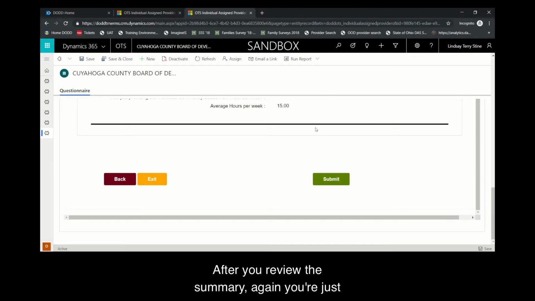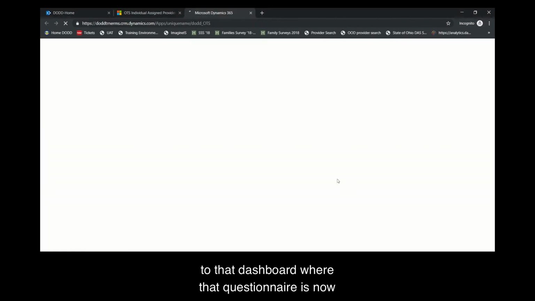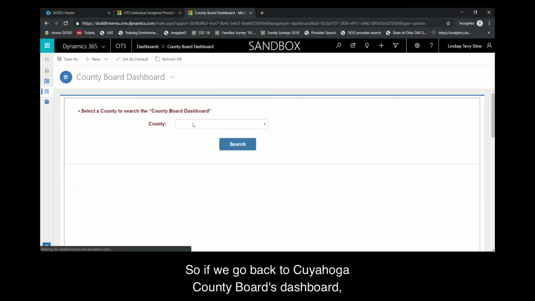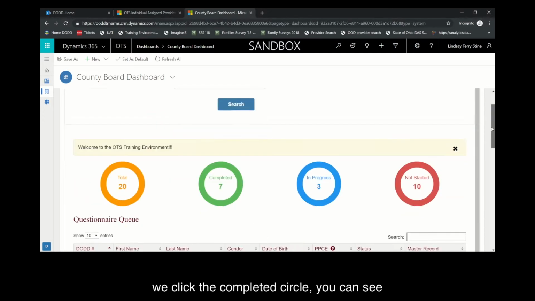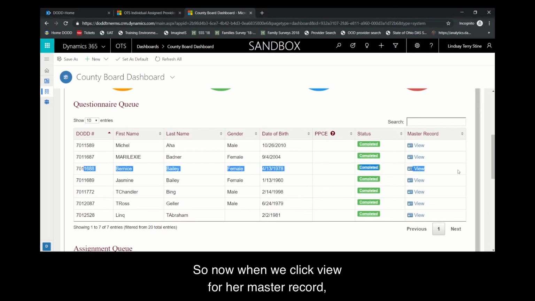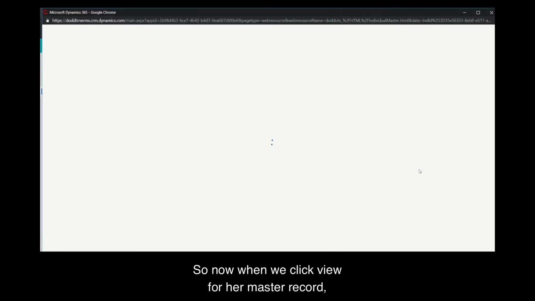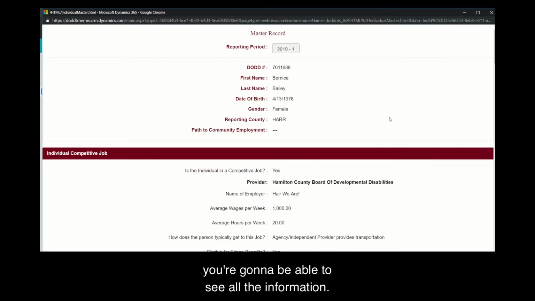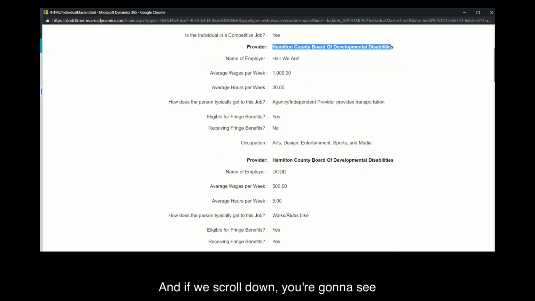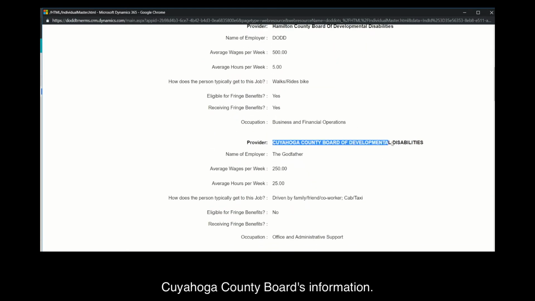After you review the summary, again, you're just going to click Submit, and it's going to take you back to that dashboard where that questionnaire is now going to be shown in your completed questionnaires. So if we go back to Cuyahoga County Board's dashboard, we click the completed circle, you can see that now Bernice is there. So now when we click View for her master record, you're going to be able to see all the information. So you can see Hamilton County Board's information. And if we scroll down, you're going to see Cuyahoga County Board's information.